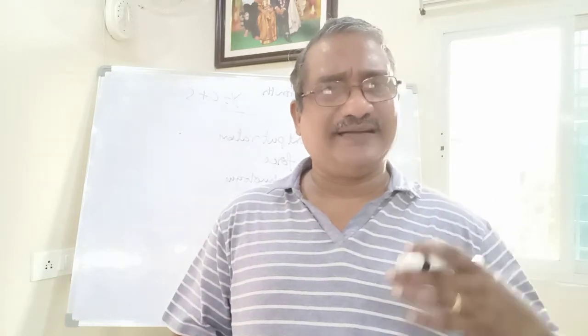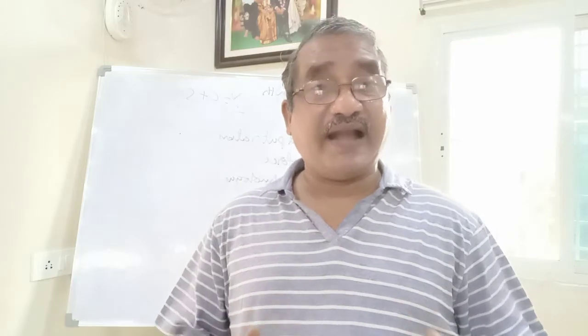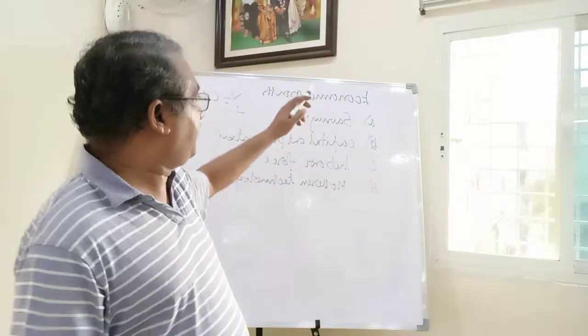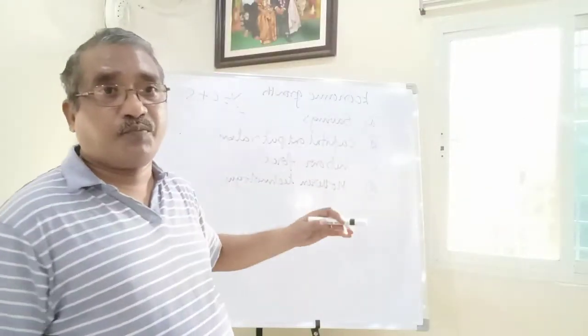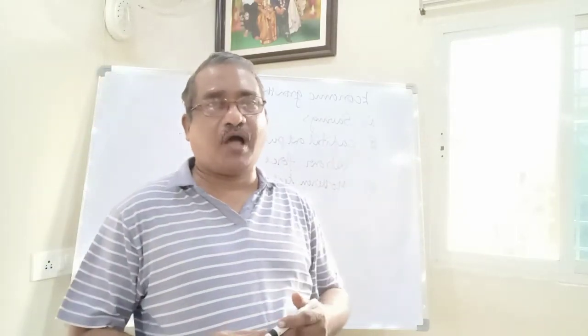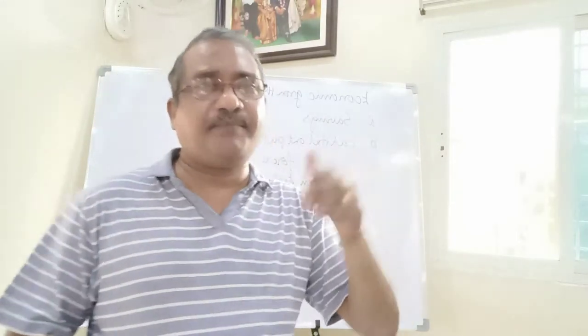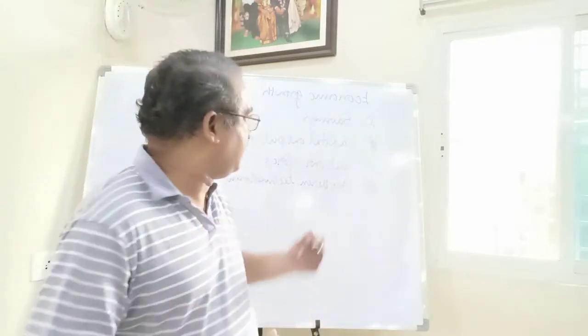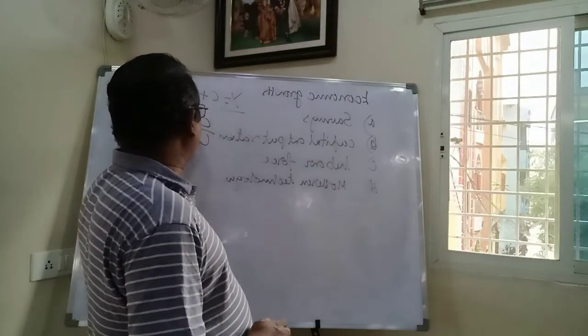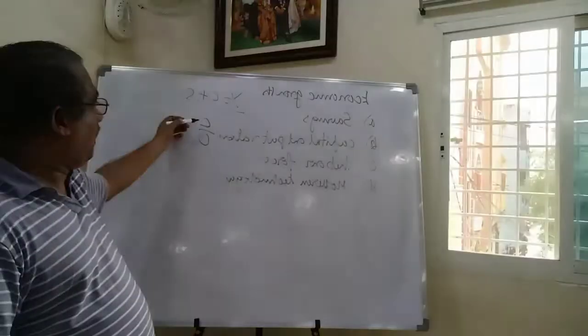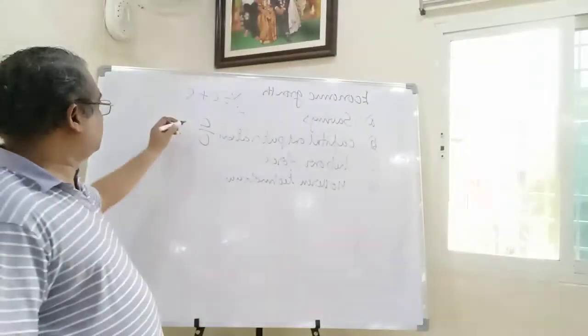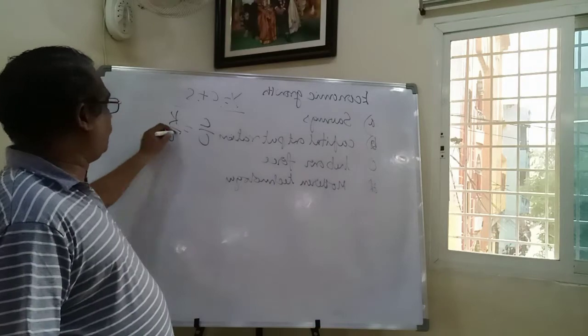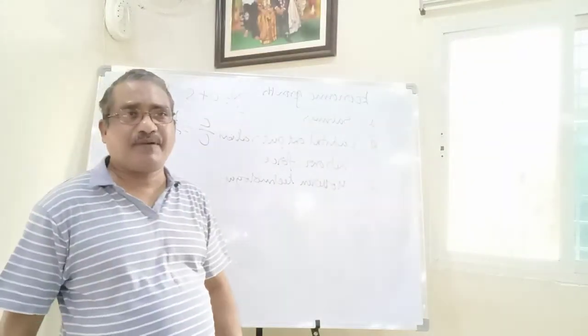Developed economies, the growth economies, are well developed because the savings are very high. The capital output ratio is denoted as C by Y, that is capital output ratio. The income, C by Y or C by O, you can consider as the capital output ratio, or it can also be considered as K by O.